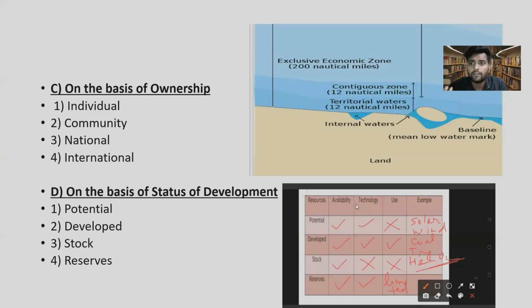Now, fourth are reserves. These are a subset of stock resources. How? Because we have their ability, we have their technology also, but we use them in a very limited form. Why? Because their over-exploitation can cause harm to our nation. So they are used in a very limited manner, like hydroelectricity. We have very many rivers and dams, and we have the technology to convert water into electricity, but we are using it to a very limited amount, so that we do not exploit nature.